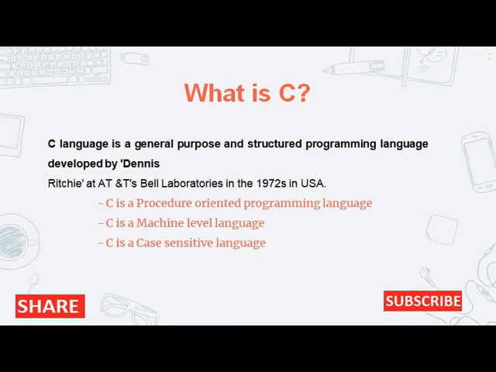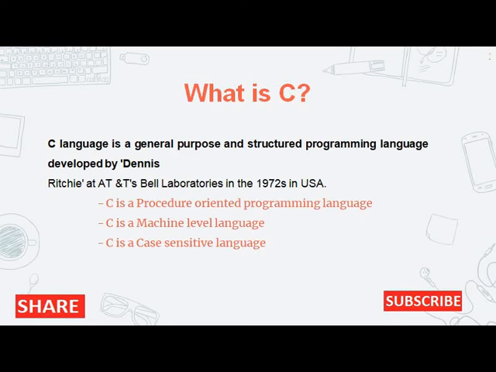What is machine level language? In Turbo C, the software of C uses a compiler which converts our English language to machine level language and machine level language back to English. Machine language means binary language, which is made of 0 and 1. We cannot understand binary language and the computer cannot understand our English language, so one compiler, one decoder, is used in the software. That's why it's called machine level language.